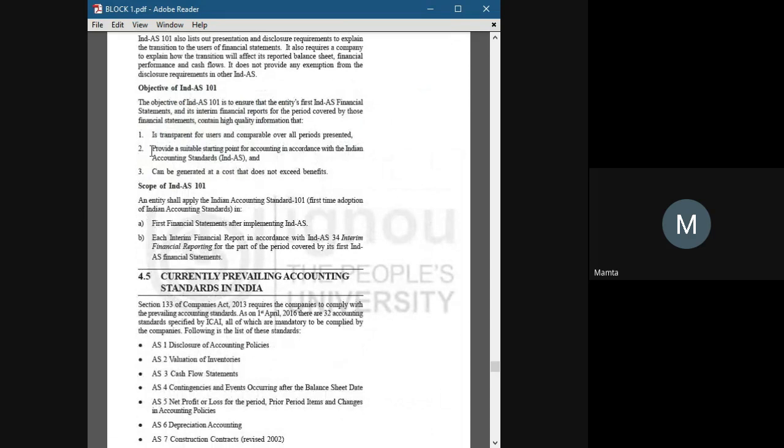It should also provide a suitable starting point for accounting in accordance with the Indian accounting standards.